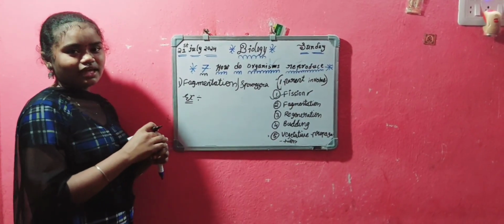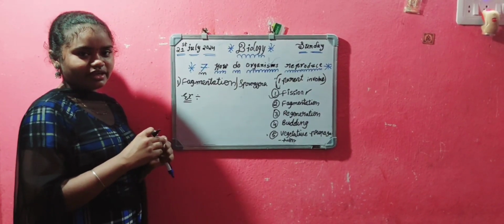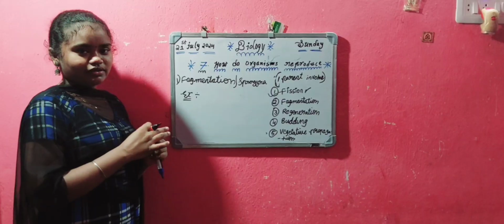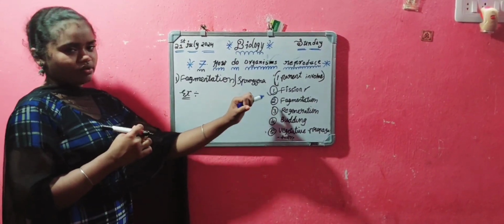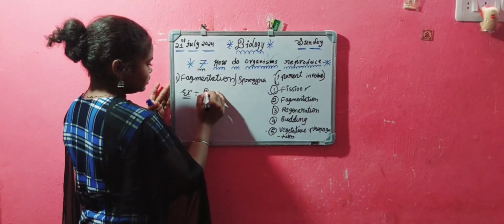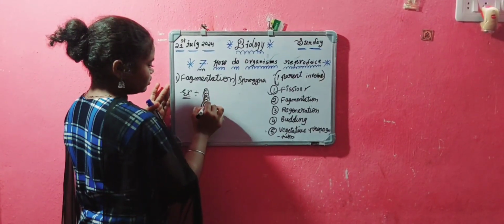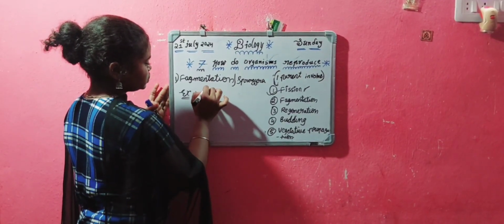Spirogyra means nothing but, we have to go to a river or canal. We have to observe a green pigment on the water. That we call in Telugu nachu. In biology we call it Spirogyra. We have to take one Spirogyra, which has a structure like this. We have to observe it in a microscope. Spirogyra structure is like this.